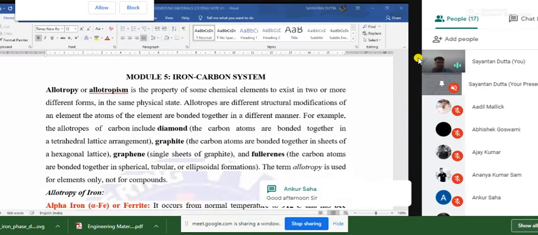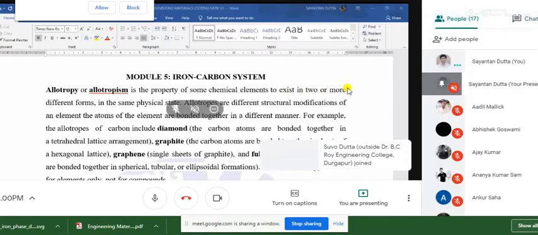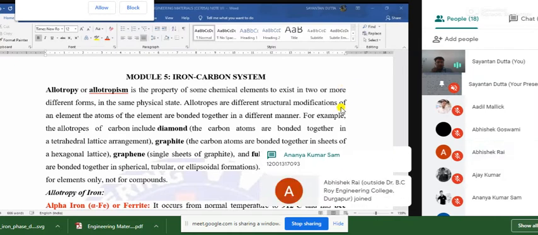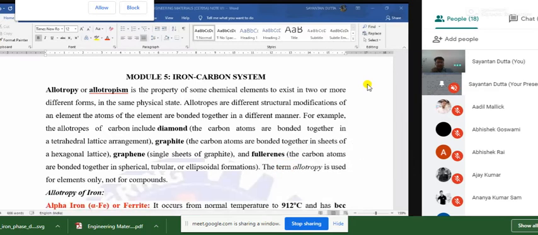Okay, don't write anything in the chat box now. I have started the lesson for today. Please don't write anything in the chat box. After the lesson, you may discuss. Okay, and don't write your roll numbers and names. I'll take the attendance from the Google quiz. Now, please stop your audio and I will start the lesson for today's class.